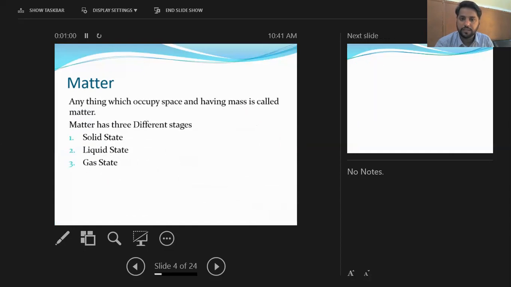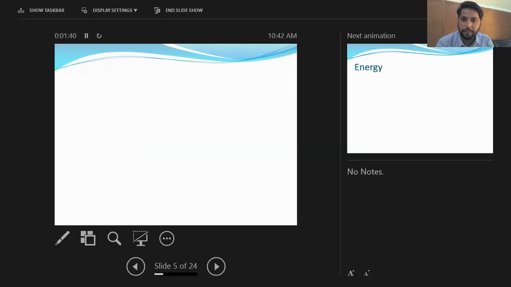Now matter is further divided into three different states. Number first is solid, and solid is simply defined as the state of matter which has definite shape and definite volume. Liquid is the state of matter which has only definite volume but does not have definite shape. A liquid can exist in any container, and it takes the shape of the container. After that we have the gas state, which is the state of matter which has no definite shape and no definite volume.